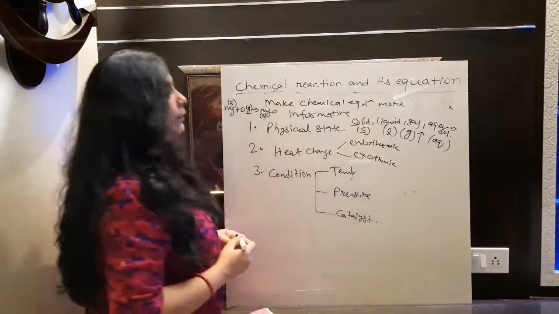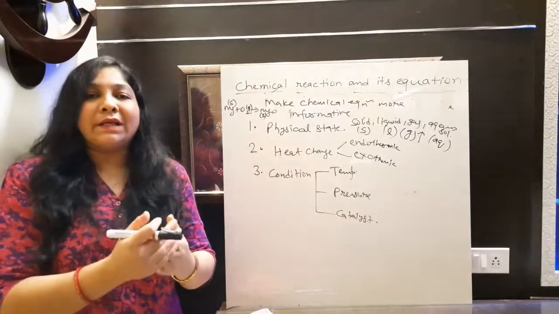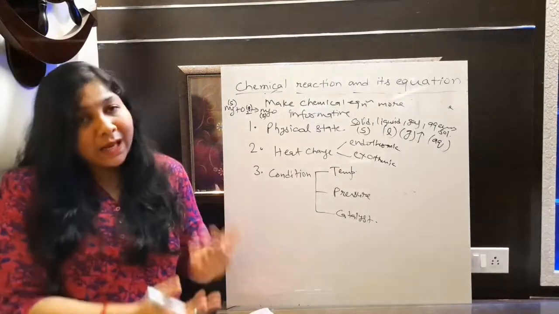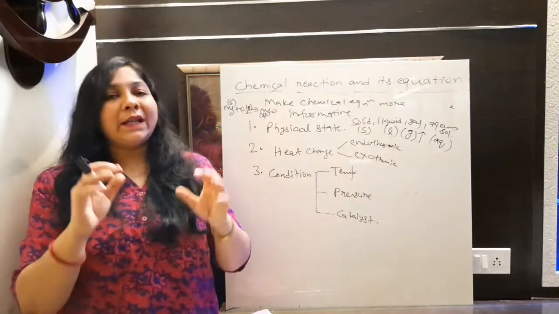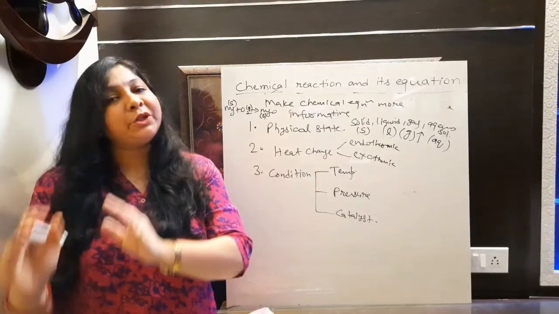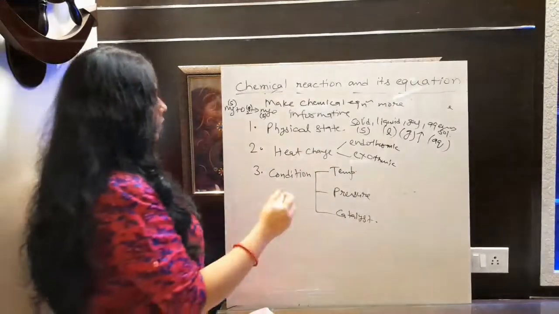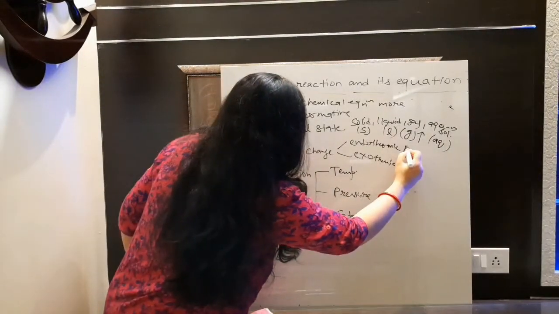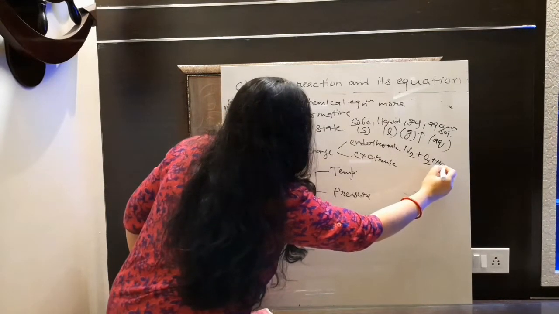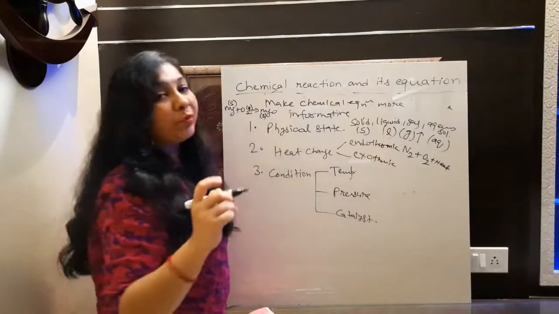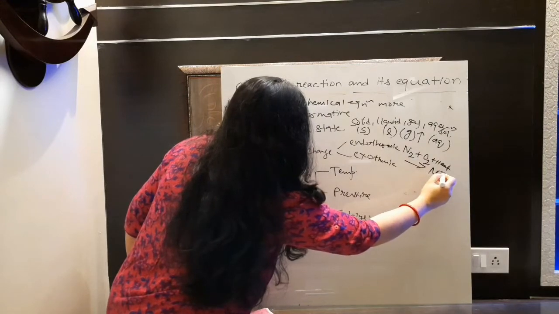Now what is endothermic? Any chemical reaction in which when you complete the reaction, for that you need to supply some heat energy. That type of reaction is defined as what? Endothermic reaction. And there are some reactions in which after completion of reaction heat energy is released. That type of reaction is what? Exothermic. So let's take one example here. I'm writing the example of endothermic first. नाइट्रोजन गैस और ऑक्सीजन गैस को जब हम लोग हीट प्रोवाइड करते हैं, N2 plus O2 plus heat will provide you nitrogen oxide, that is NO.